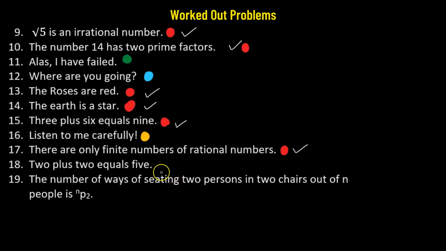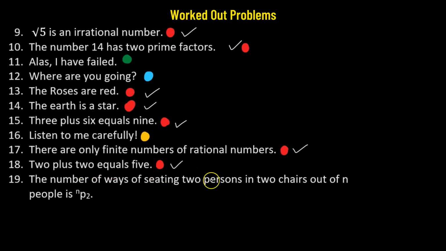Number 18. 2 plus 2 equals 5. First we need to ask what kind of sentence this is. So this is an assertive sentence, and then we ask, is this sentence true or false? Is the assertion true or false? This is a false assertion. So that means this is a statement.